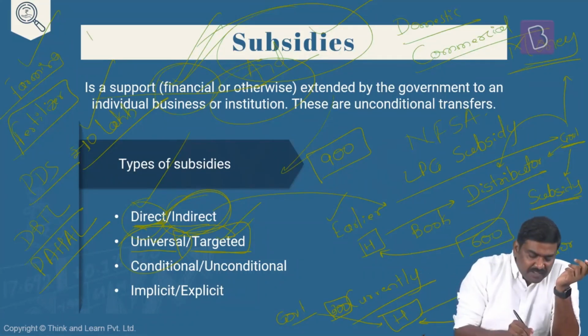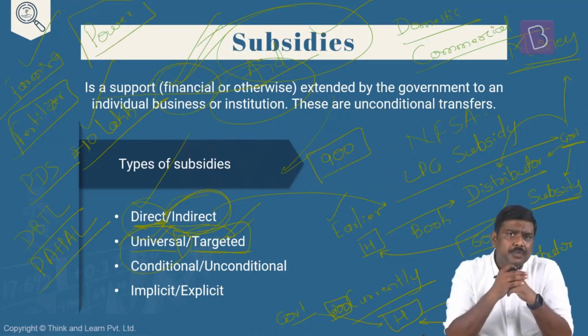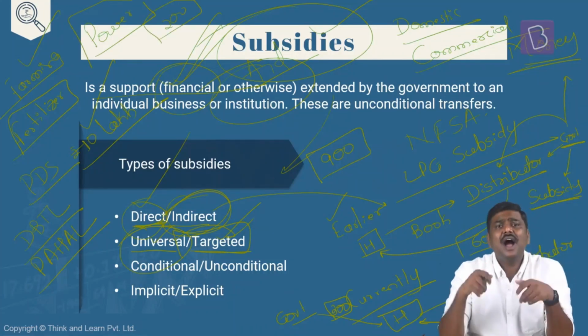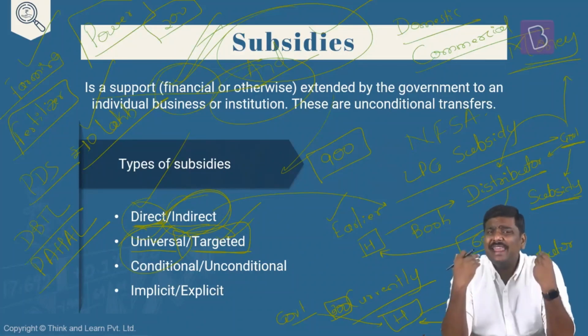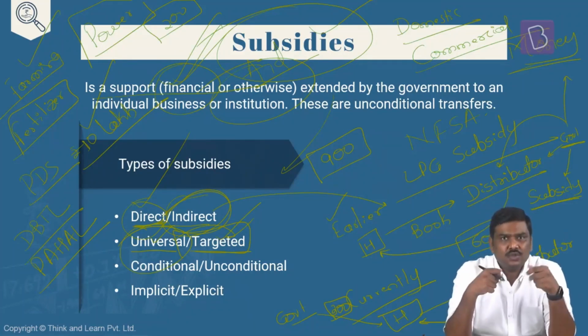I'll give you another example here. In case of a power supply, electricity supply, various state governments have implemented a scheme wherein certain amount of free units of electricity supplied to every household. For example, in some of the states, up to 200 units, first 200 units are free of cost. If you consume let's say 200 units in a month, you don't have to pay any amount of electricity bill. The logic here is the state government says that we are going to provide the benefit to these particular households to reduce the burden of electricity bill. It's a social objective. Yes, very good.